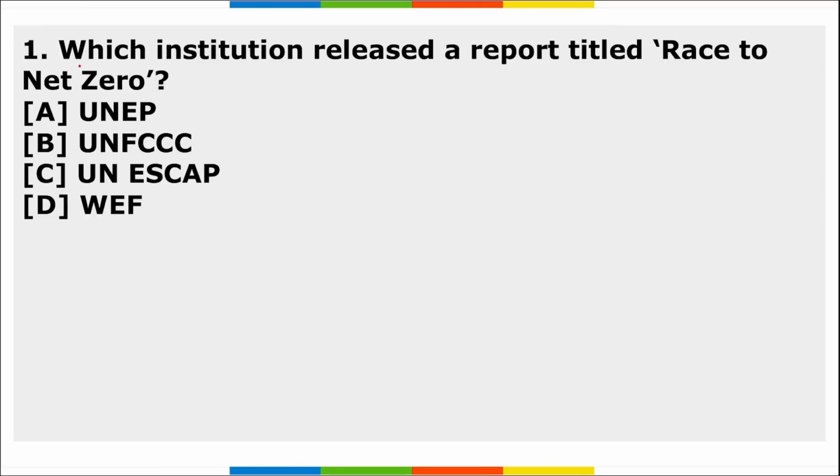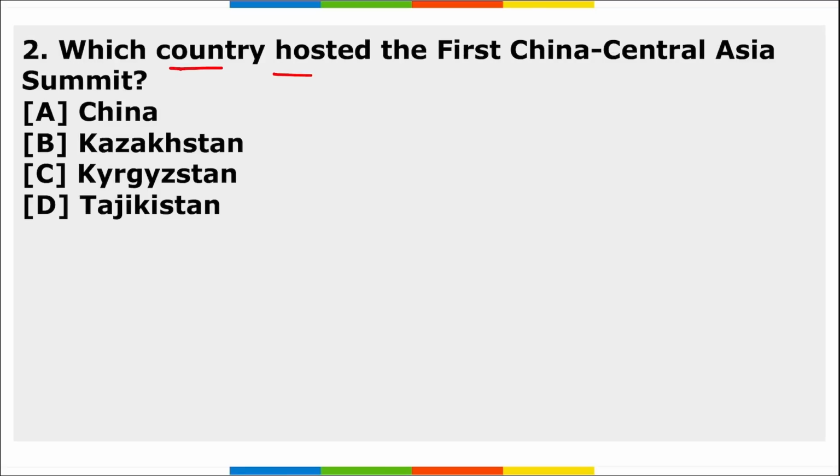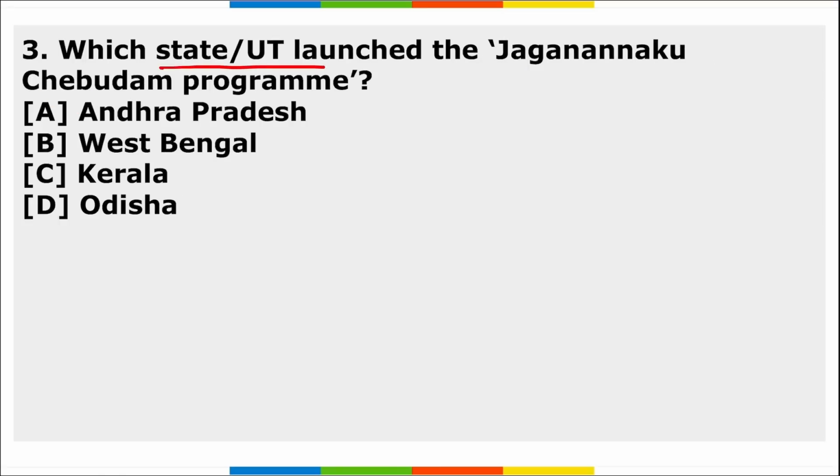First, which institution released a report titled Race to Net Zero? Second, which country hosted the first China-Central Asia Summit? Third, which state or UT launched the Jagananna Chebudam program? I repeat, the Jagananna Chebudam program was launched by which state or UT? So these are your 3 homework questions, friends.